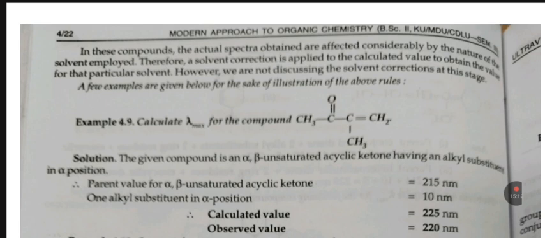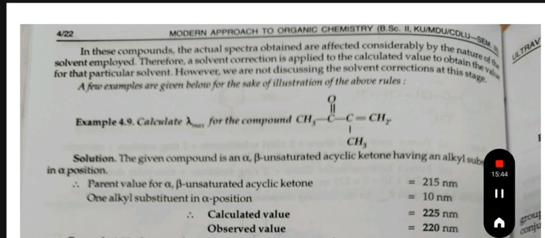Therefore, parent value for alpha beta unsaturated acyclic ketones, which was in the above table, its value is 215 nanometer. One alkyl substituent in alpha position is equal to 10 nanometer. Therefore, calculated value will be 225 nanometer and the observed value is 220 nanometer.